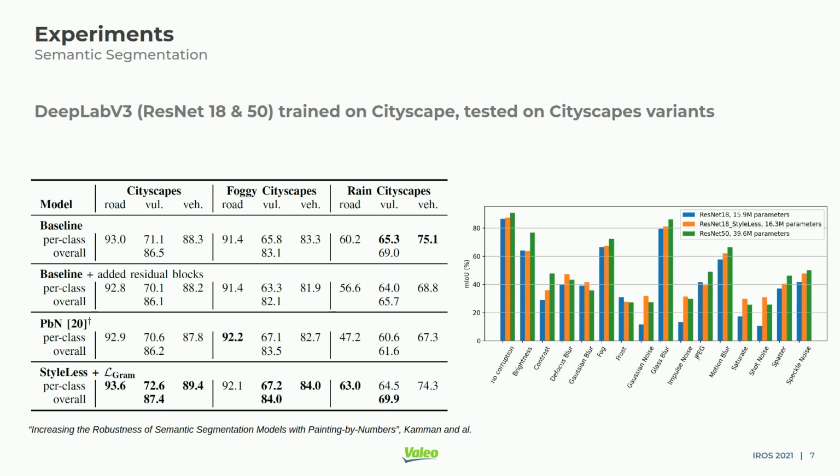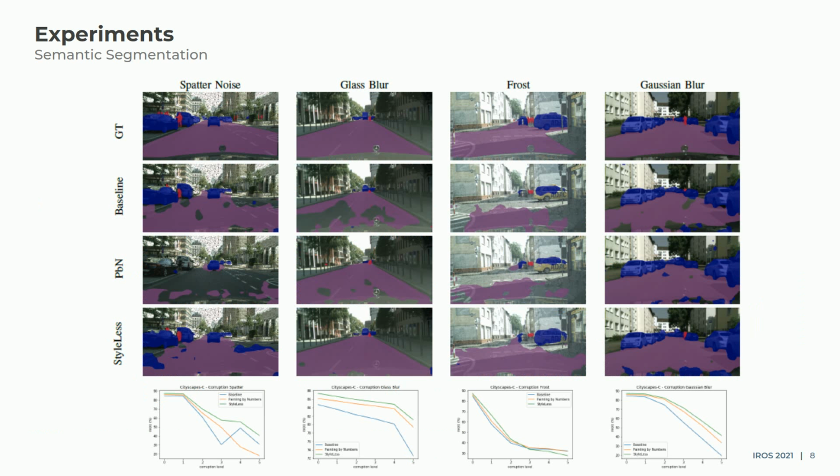We also stress that the gain does not come from the few added residual blocks, which underperform the baseline without the gram loss. Finally, evaluated on the corrupted dataset, the StyleLess version of ResNet 18 even outperforms, on some noise variants, ResNet 50, which has more than twice the parameters. We illustrate result images on a few noise variants.